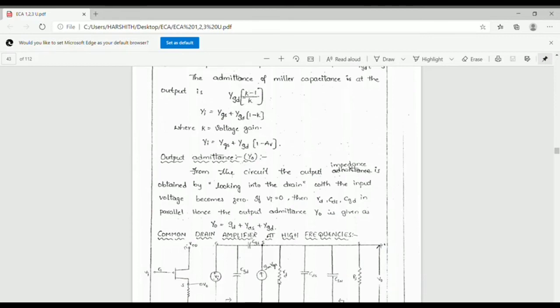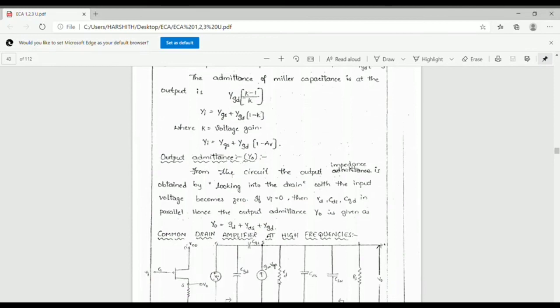If VI equal to 0, we see RD, CDS and CGD are in parallel. Hence output admittance with RL considered external to the amplifier is given by Y0 equal to GD plus YDS plus YGD. This is the output admittance of the common source amplifier.